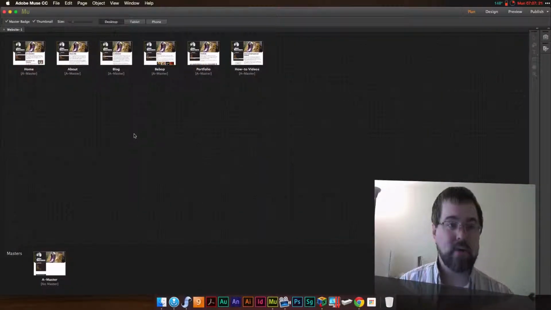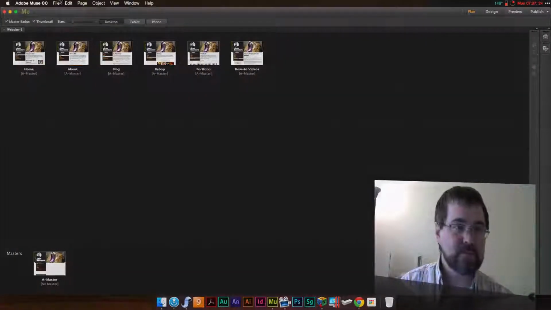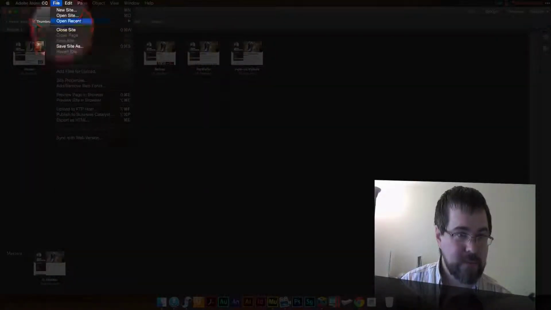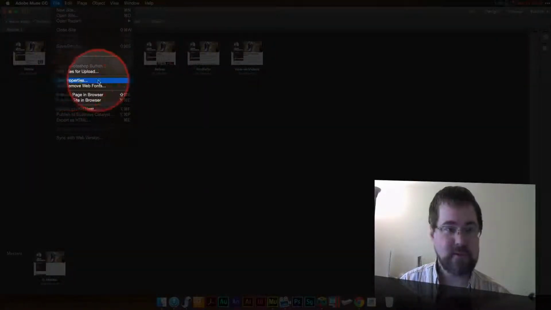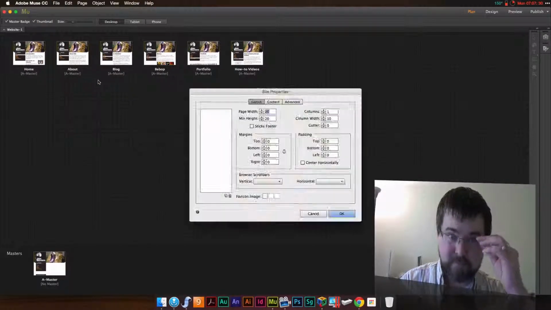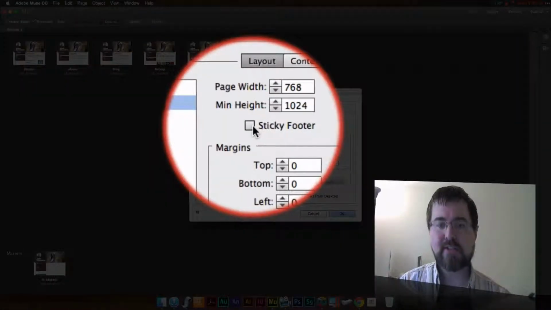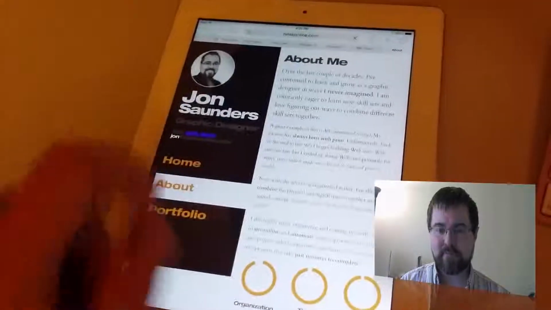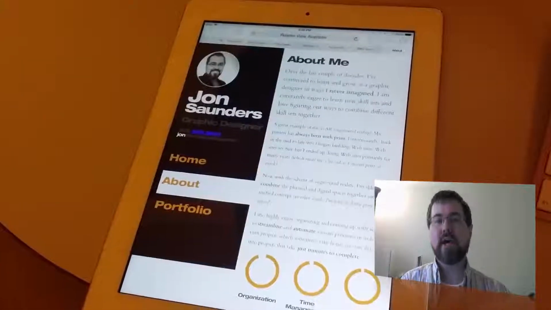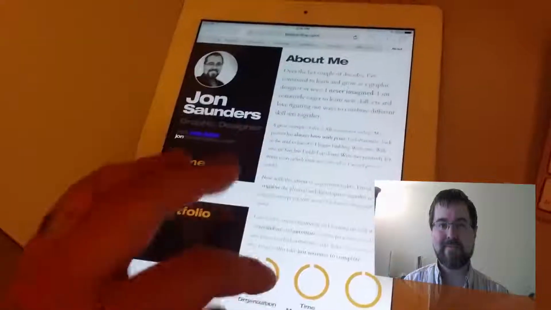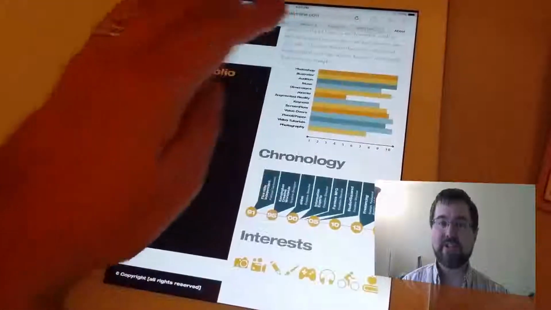So while you have your file open, go to File and Site Properties, and then click on Tablet and uncheck Sticky Footer. Hit OK, go ahead, re-upload your site, and that will fix the glitch.